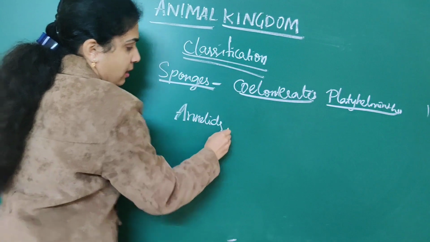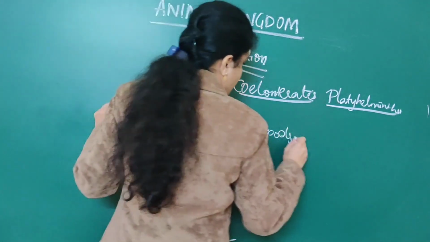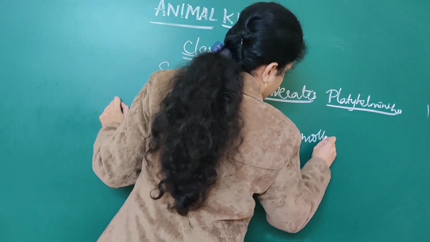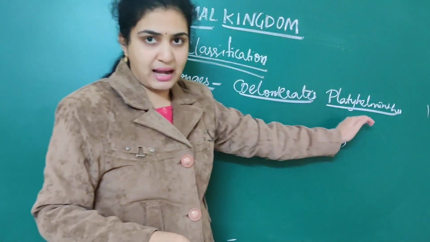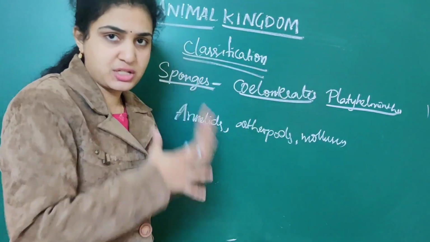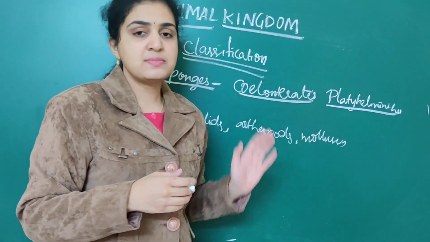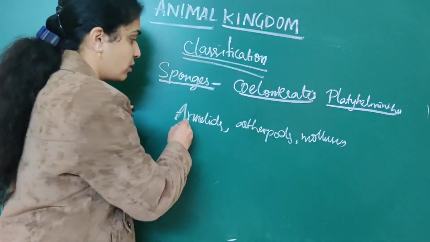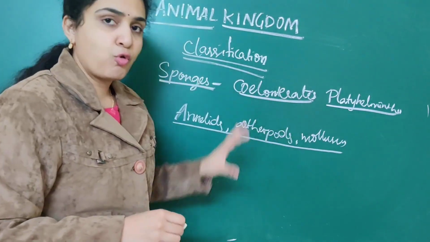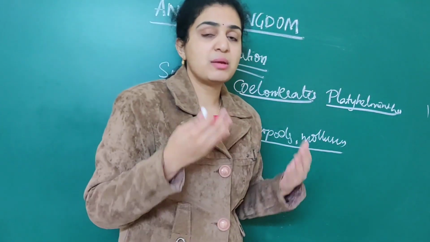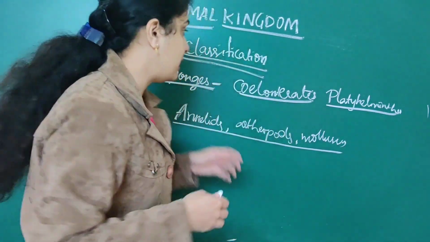So one classification is sponges, another is coelenterates, the third is platyhelminthes, and the fourth is annelids, arthropods as well as mollusks. These four are the major groups which you can easily differentiate in the classification.